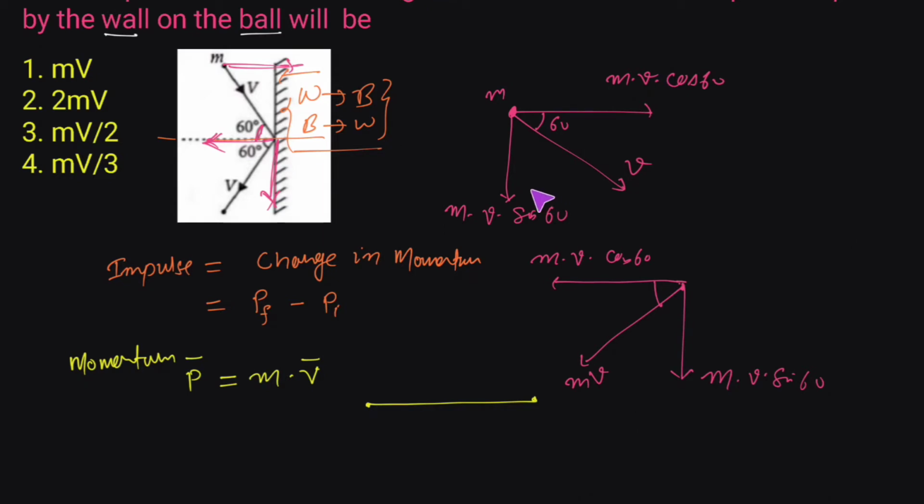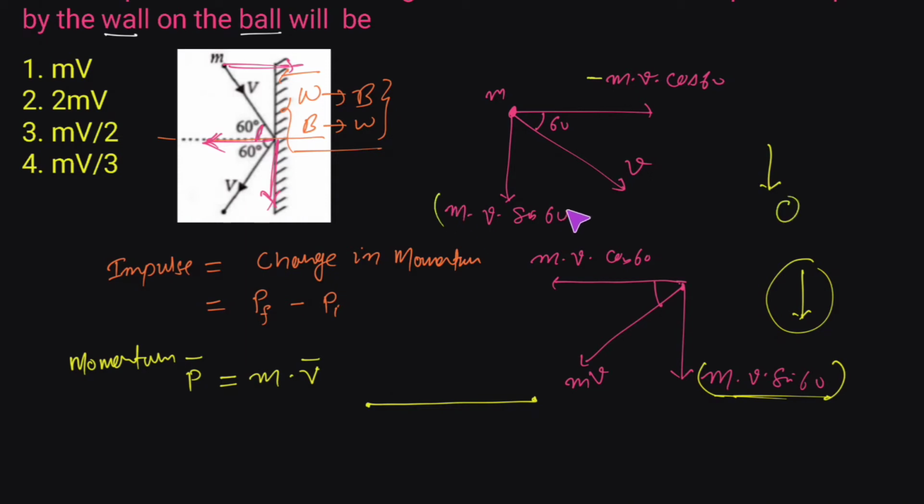Here, suppose we are taking this as the positive direction, so this would be the negative direction. We are just assuming it; we could take it otherwise as well. This is the y component of the momentum, which is mv sin 60 in the downward direction before the ball hits the wall. After hitting the wall, the y component of the momentum is still mv sin 60 towards the downward direction. So neither the magnitude nor the direction of the y component is changing, and the change in the y component of the momentum is 0.